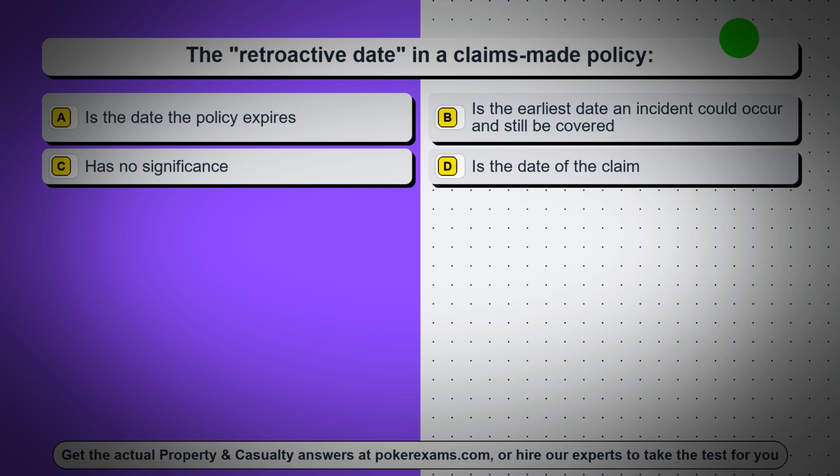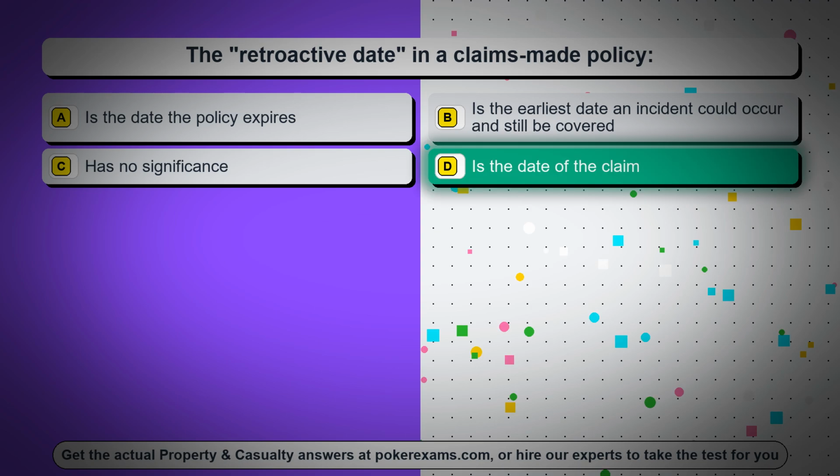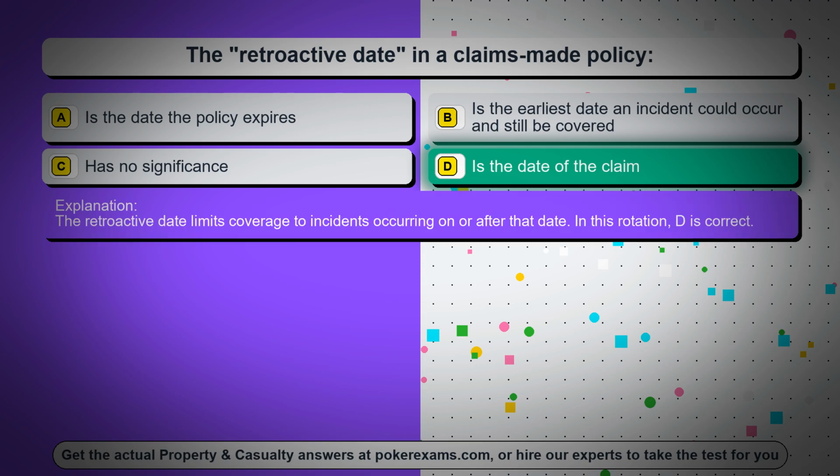Question 9. The retroactive date in a claims-made policy. Option A. Is the date the policy expires. Option B. Is the earliest date an incident could occur and still be covered. Option C. Has no significance. Option D. Is the date of the claim. The correct answer is Option D. Is the date of the claim. The retroactive date limits coverage to incidents occurring on or after that date. In this rotation, D is correct.